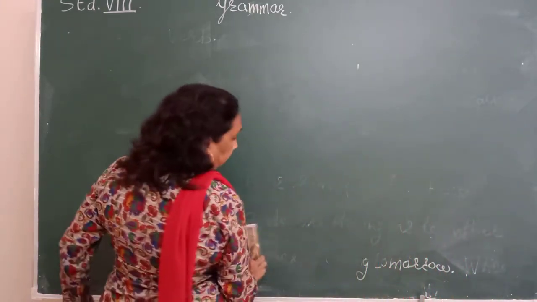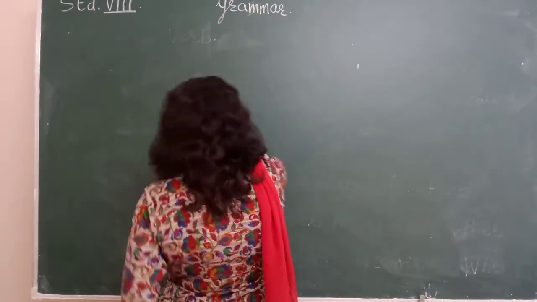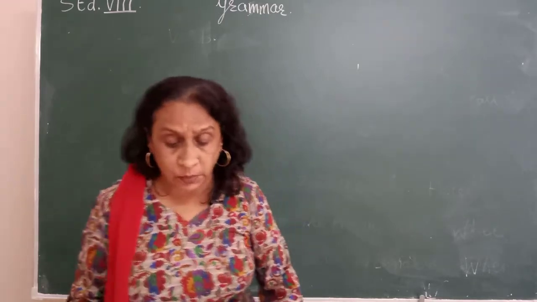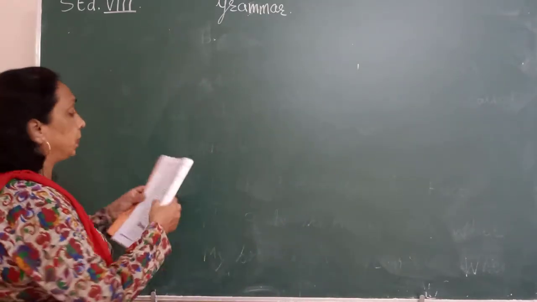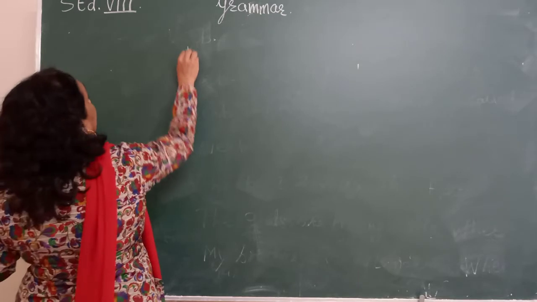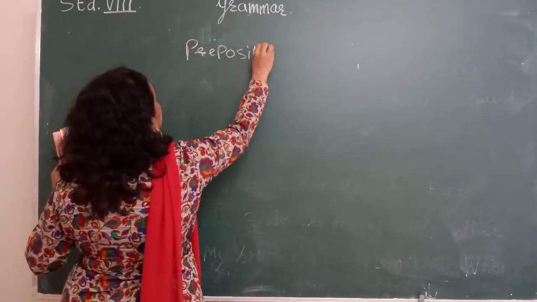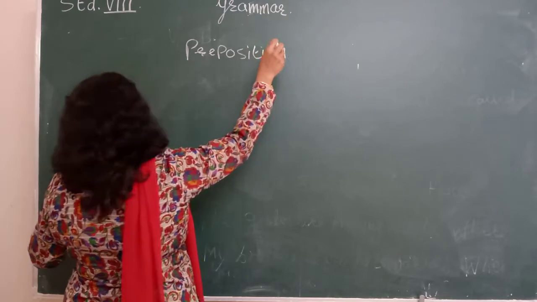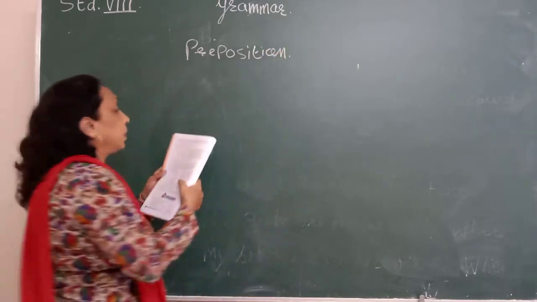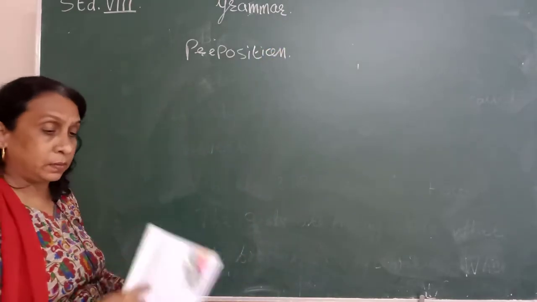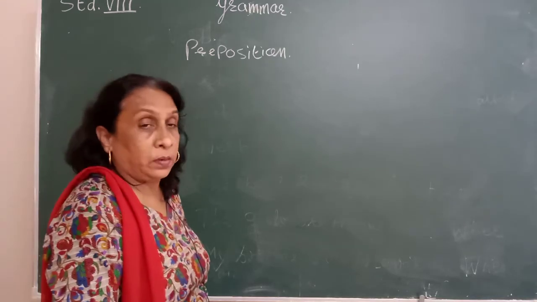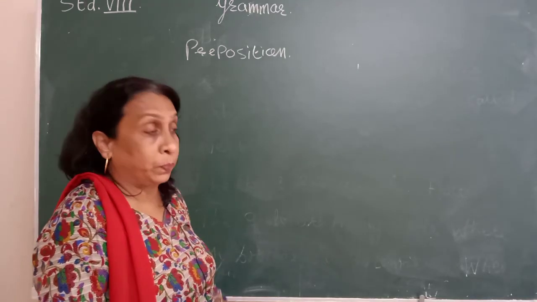And which are the prepositions? On, at, in, under, above. These are all prepositions.